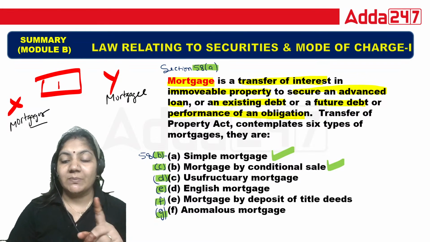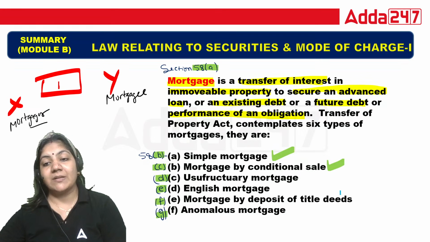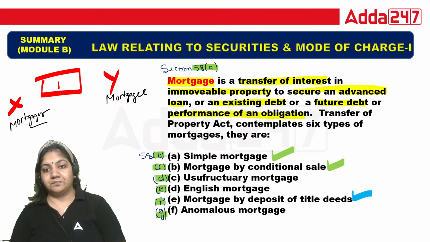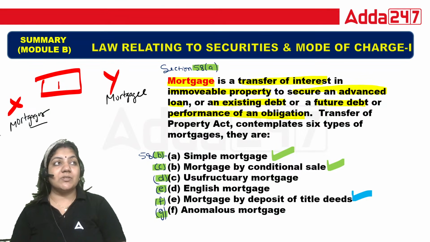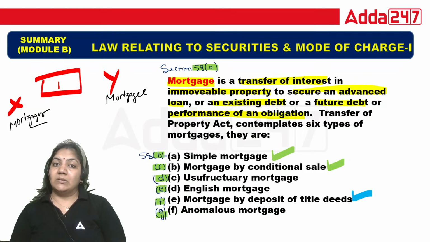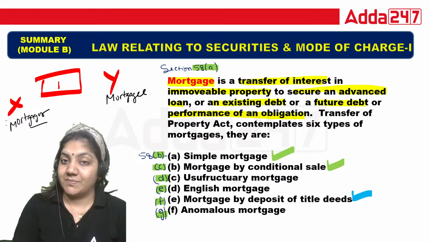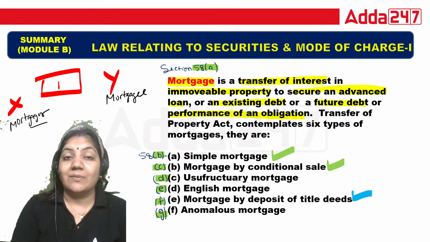What is mortgage by deposit of title deed? Mortgage by deposit of title deed is also known as equitable mortgage. This is the only mortgage where no registration is required. Then, after the metropolitan cities, this type of mortgage happens. And the state government can also notify the area. So in this type of mortgage, the mortgagor only has to give the title deed to the mortgagee. That's it.